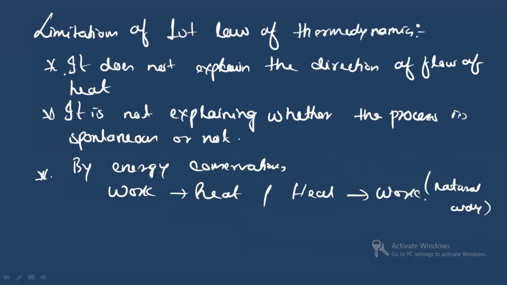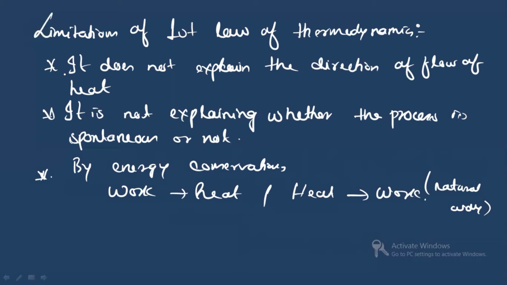It does not say the direction of flow of heat because we don't know whether heat is transferring from a hot body to a cold body or a cold body to a hot body according to the first law of thermodynamics. But now through experiments, we know that heat transfer is a spontaneous process, right? Heat is transferred from a hot body to a cold body. All right. And now you see, if you have a cup of coffee which you have left in a room, after some time the coffee will cool down. Is it possible that after some time the heat from the cold room again makes the coffee hot? It is not possible.